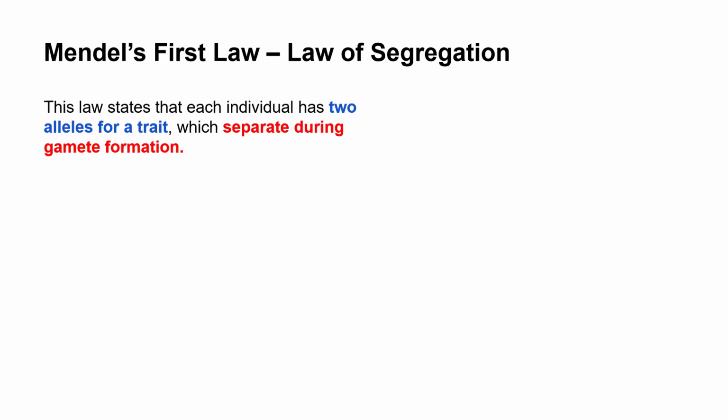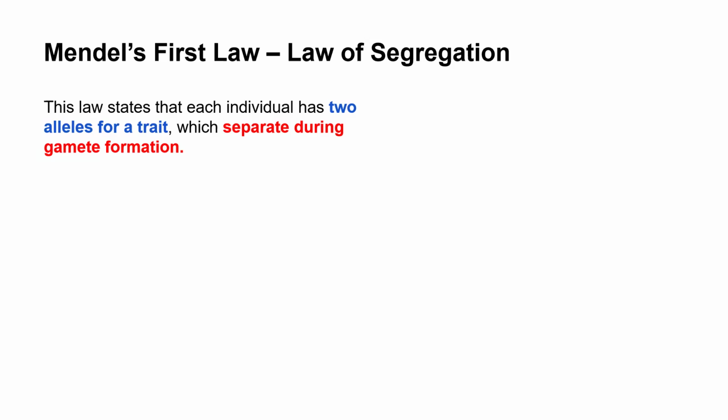The color of the skin, our shortness, our tallness, and intelligence are all examples of traits. So each individual has two alleles for a trait.